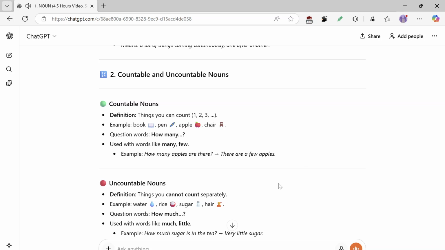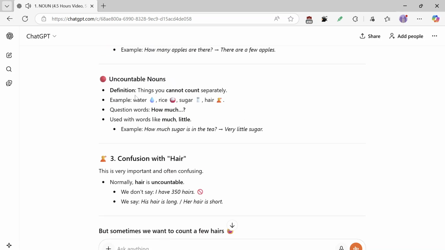Uncountable nouns: things you cannot count separately. Examples: water, rice, sugar, hair. Question words: how much? Used with words like much, little. Example: How much sugar is in the tea? Very little sugar.